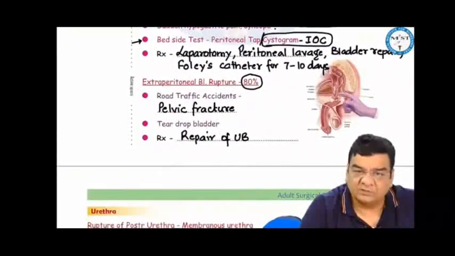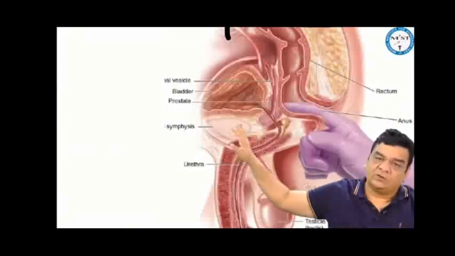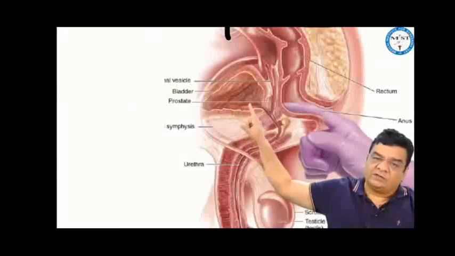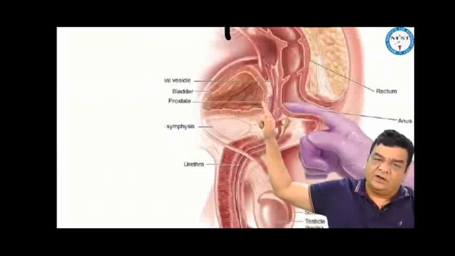Extraperitoneal bladder rupture is the commonest rupture, and herein, this area is actually the area where the pelvic bone, the pubic bone lies. So in case of road traffic accidents with pelvic fracture, there is a high risk of injury to the extraperitoneal bladder or maybe to the posterior urethra. In extraperitoneal bladder ruptures, we may find a teardrop bladder.